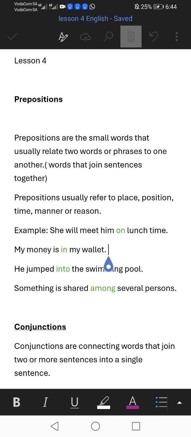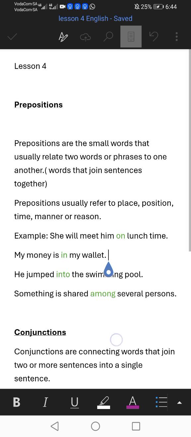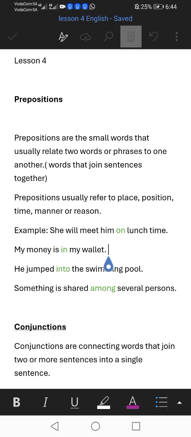All prepositions I have written in green. On shows us the time in which she is going to meet him. On is the preposition and it refers us to the time.